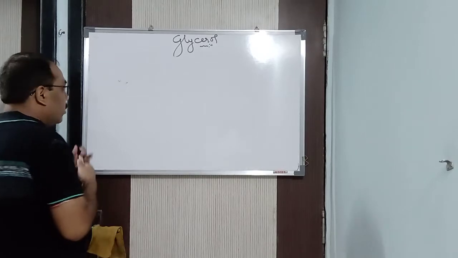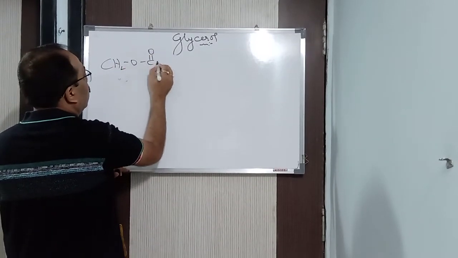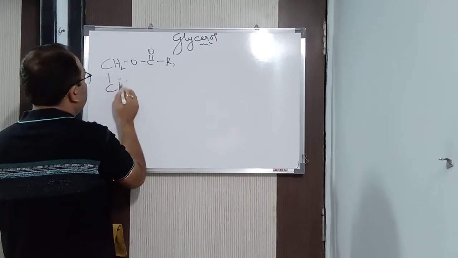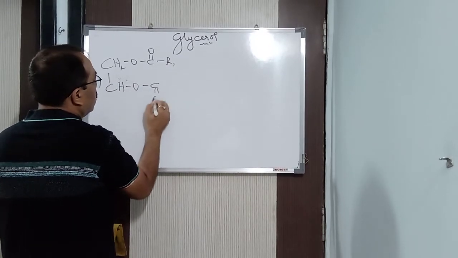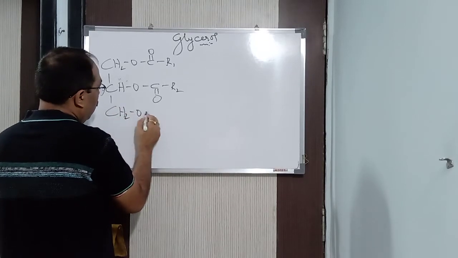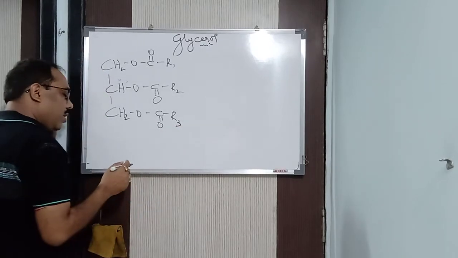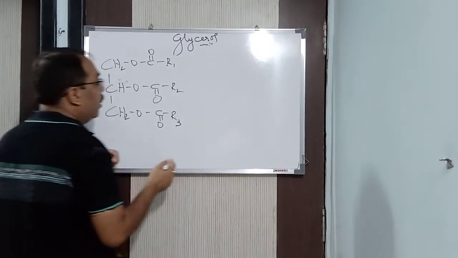Look at the board now. We will take CH2OCOR1, then CHOCOR2, then CH2OCOR3. This is your glycerides, or the fats or the oils, whatever you can call them.